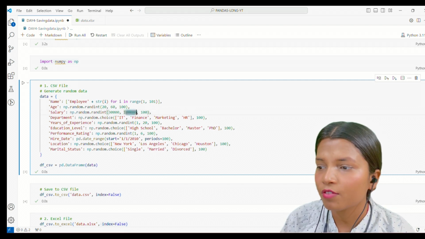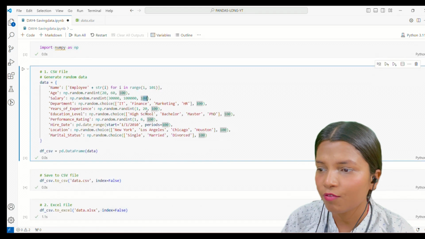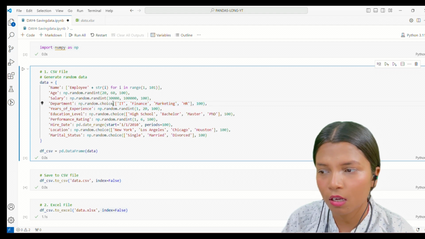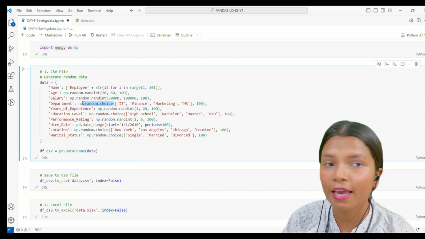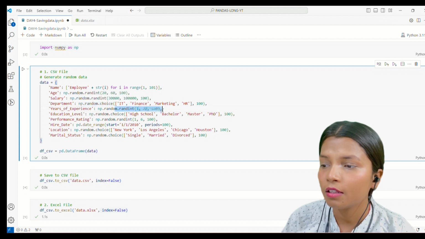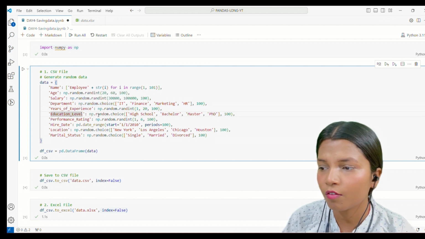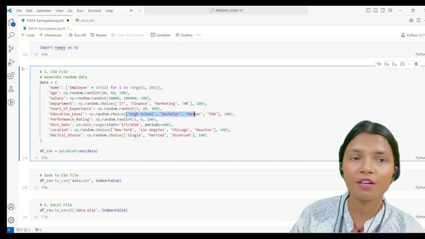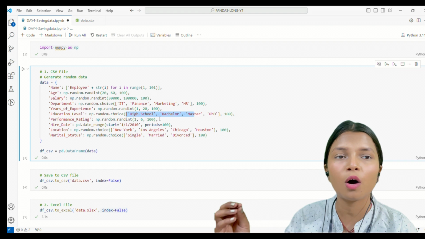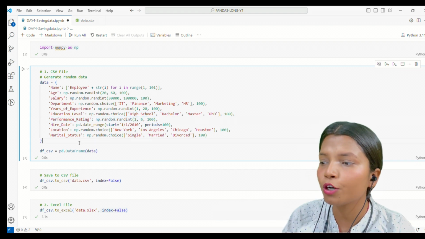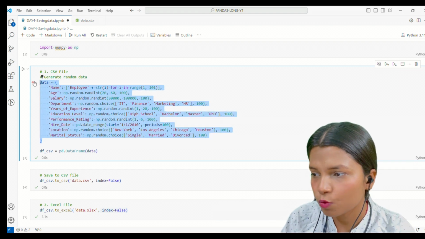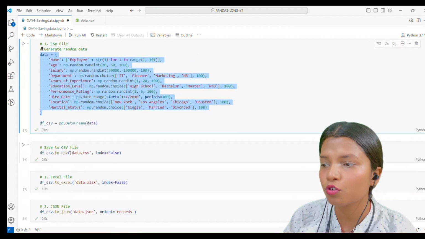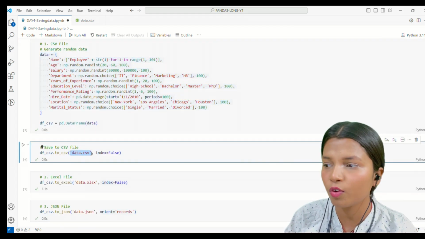For department, I have entered 4 departments: IT, finance, marketing and HR. Out of these I am just making a random choice. For year of experience, same, I am using random.randint. Then for education level, these 4 are the values which I have written, and random.choice helps me get the education level. Same way I have generated the entire data, and now I am going to show you how you can save it locally. Suppose you wanted to save it in CSV format. For this, you first have the data, and now you have to create the data frame.